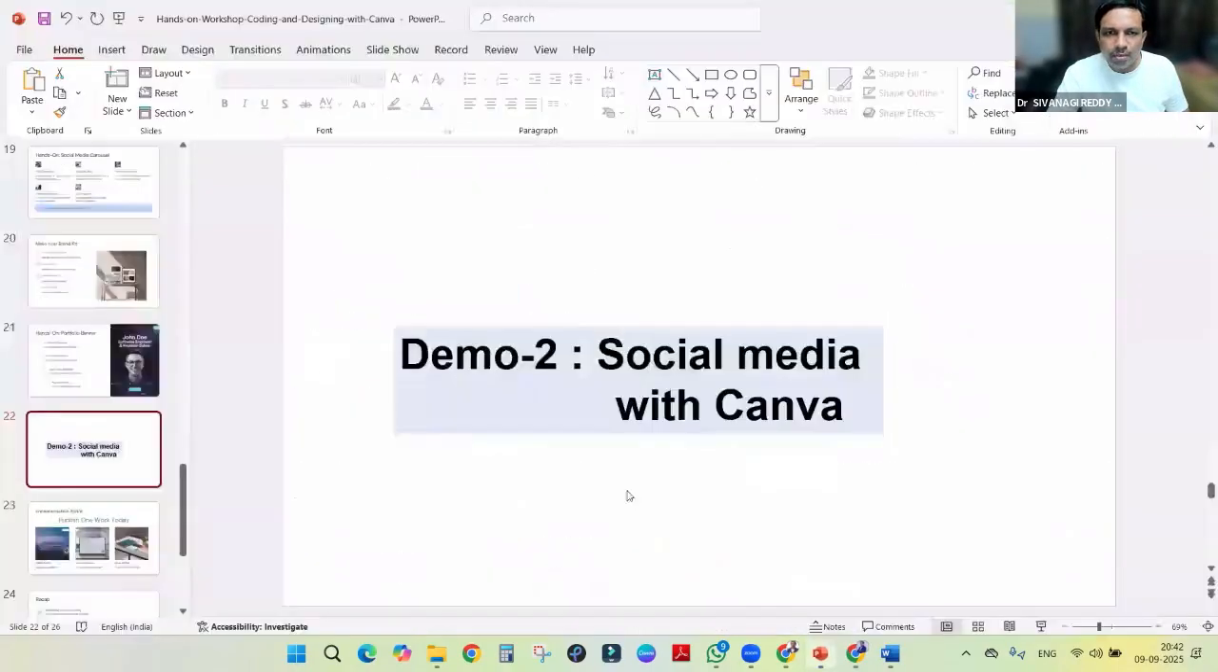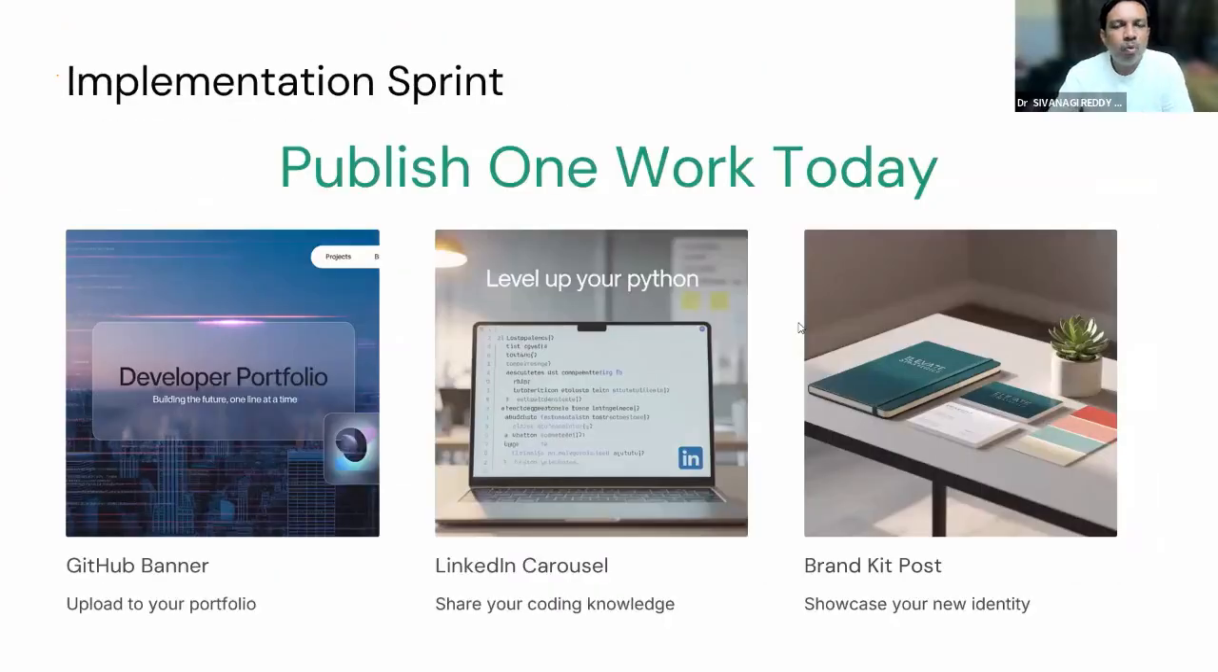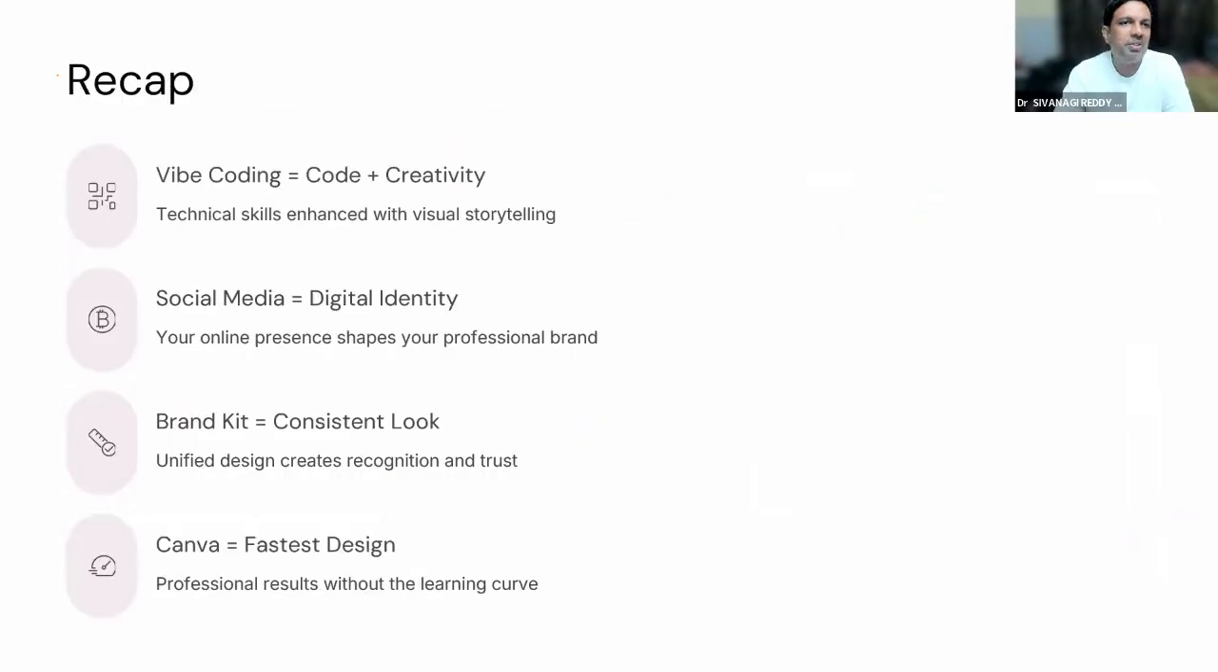So we can move to the final, right? What you have to do is take these designs, whatever you learned, and use Canva and Gamma. You can prepare GPT or you can prepare the designs and coding you can do. So overall what we did is this vibe coding, social media we can use, then brand kit and Canva.